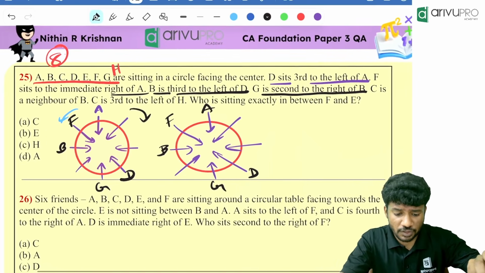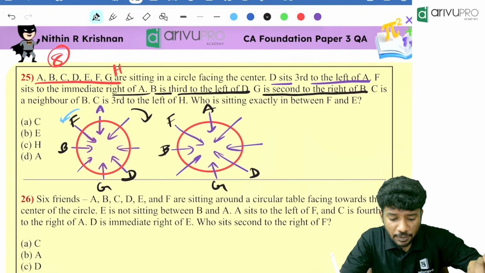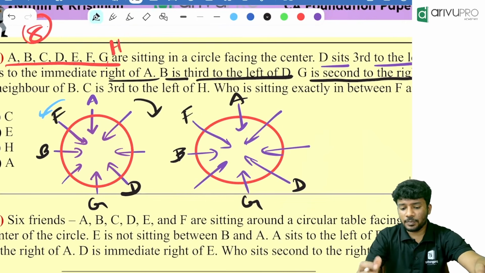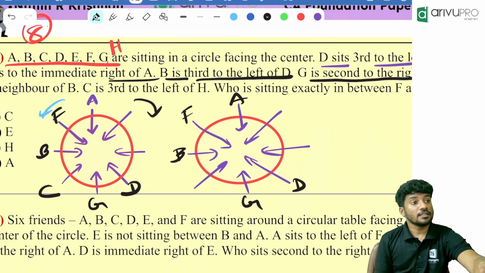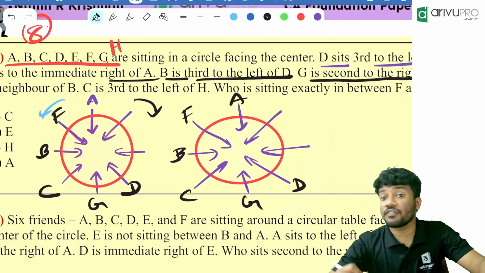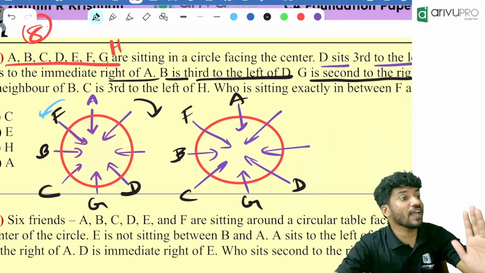Then people, what is remaining? C is a neighbor of B. C is a neighbor of B means which is the possible position of C? This is the only possible position of C, because it's a neighbor of whom? B. Can C kill F? No. C can only sit in the vacant place.